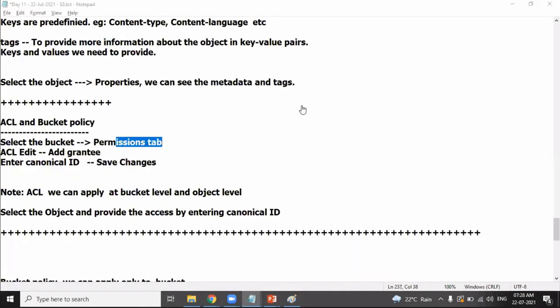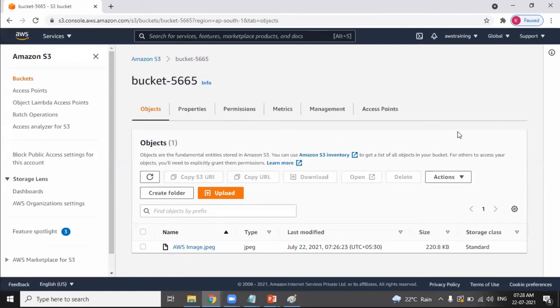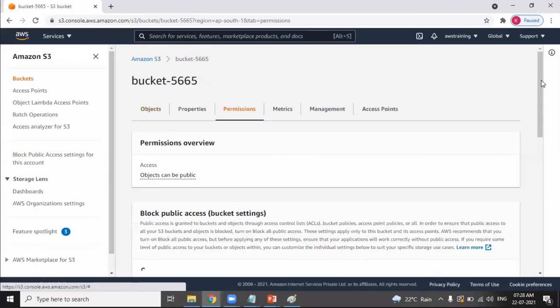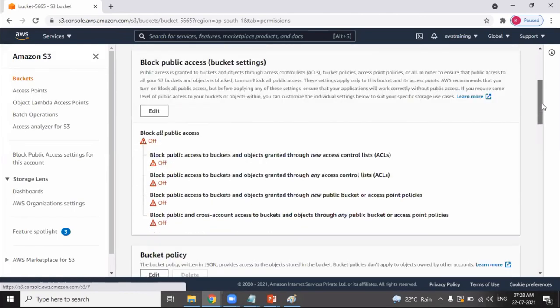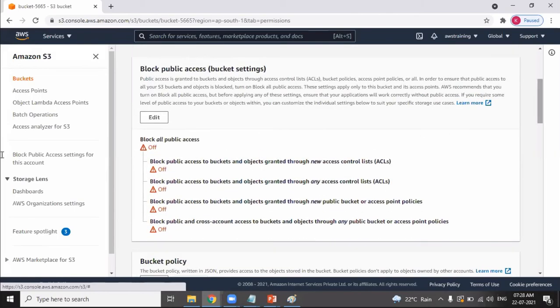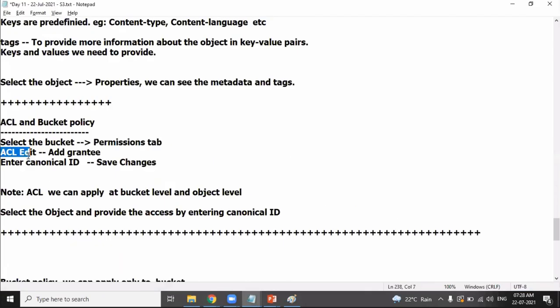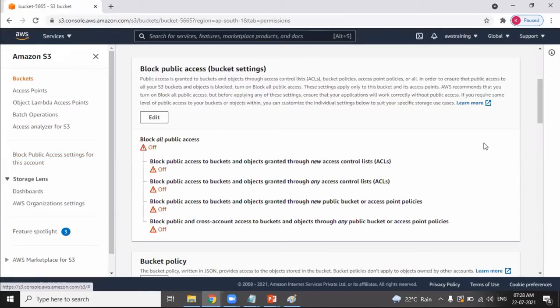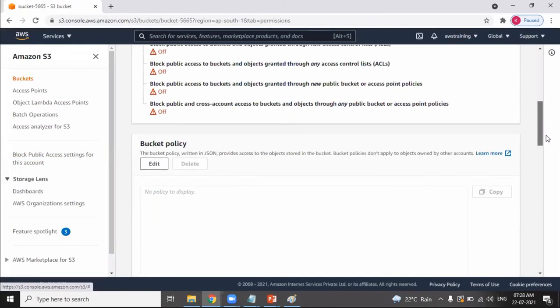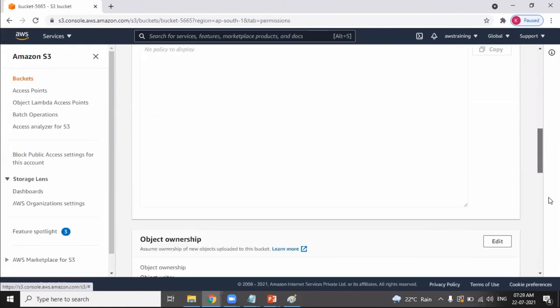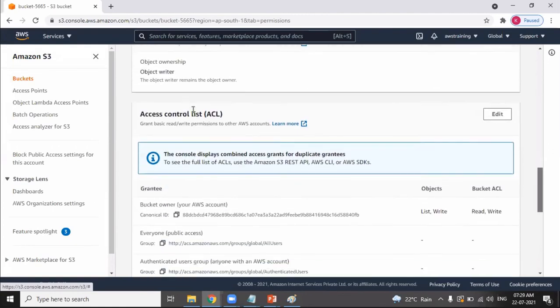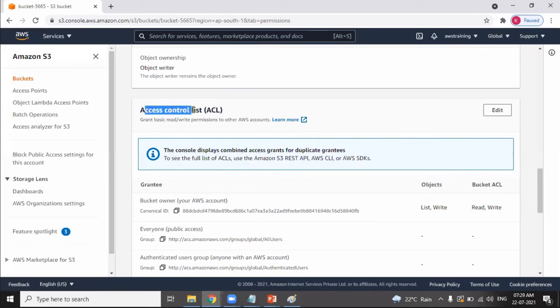Permissions tab. You have access control list, edit.